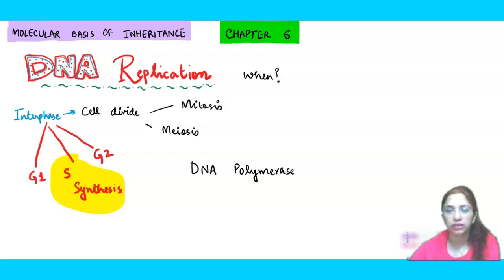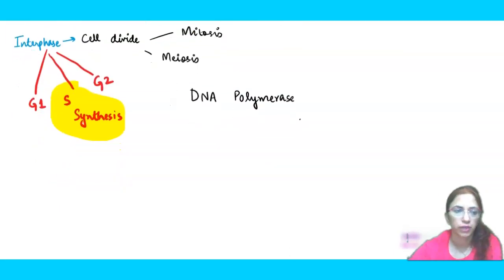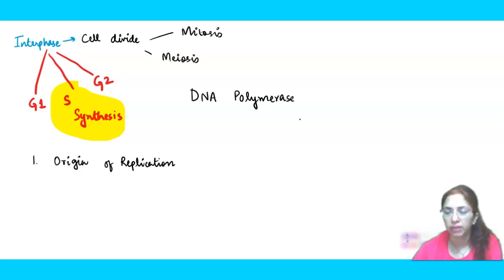So we will be discussing the DNA replication here in steps. So let's get started with the steps. What would be the steps? Okay, so first thing is that the origin of replication will be decided. Origin of replication means the point from where a replication has to start. It will be defined. And remember, DNA replication is going to be bidirectional and semi-conservative.